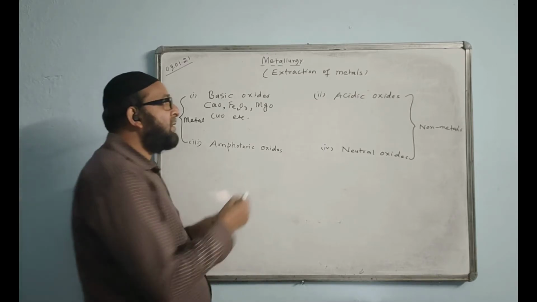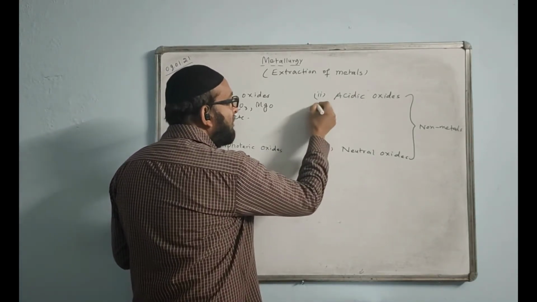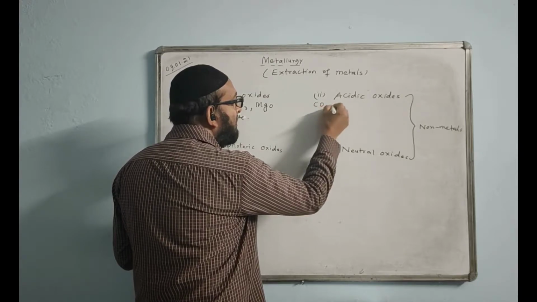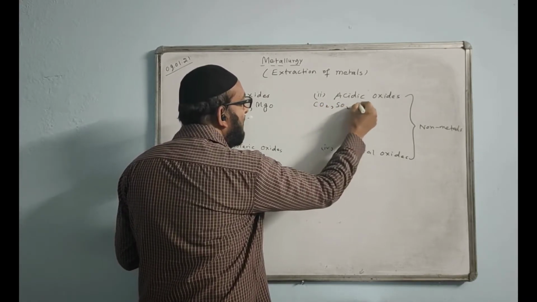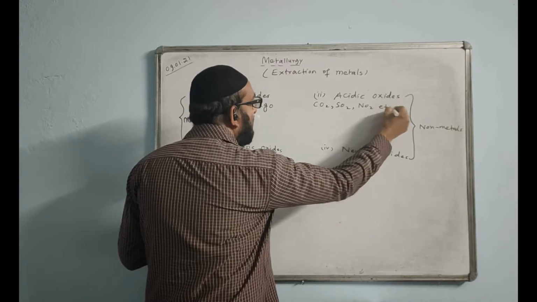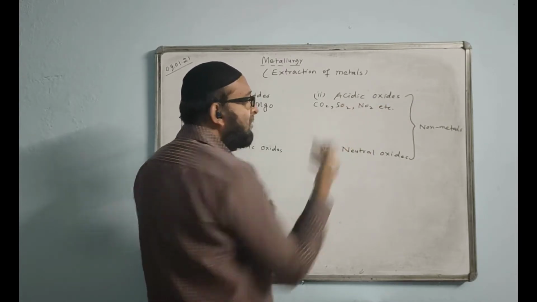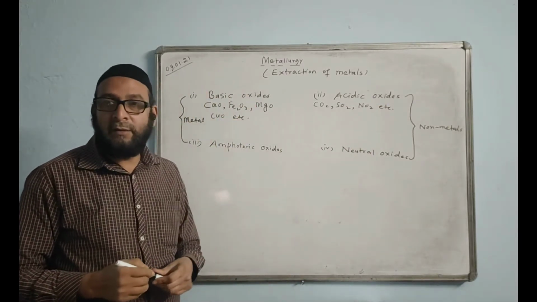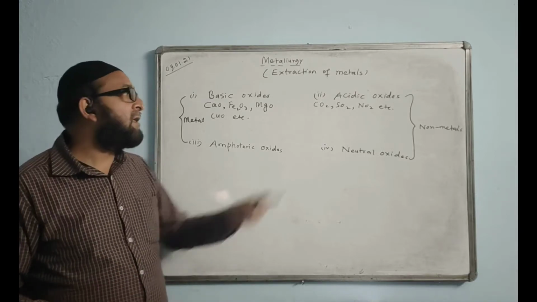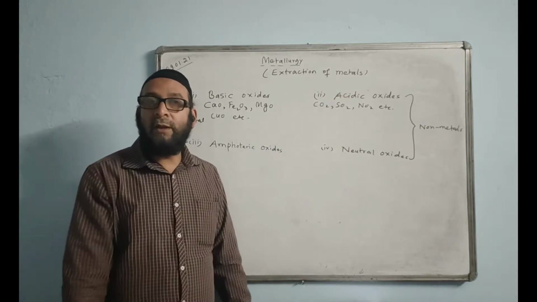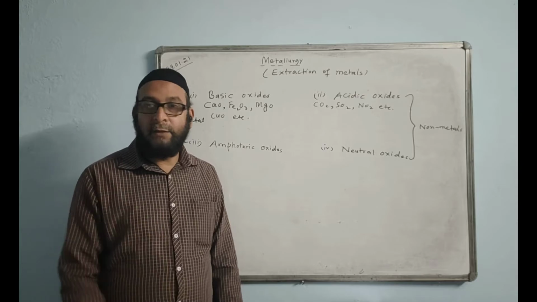What are the examples of acidic oxides? Non-metal oxides such as CO2, SO2, NO2, etc. Carbon dioxide, sulfur dioxide, nitrogen dioxide, they are examples of acidic oxides. And when acidic oxides are dissolved in water, they will form an acid.